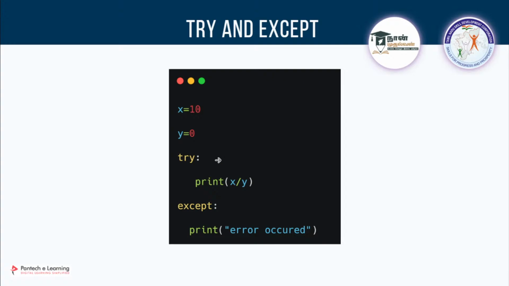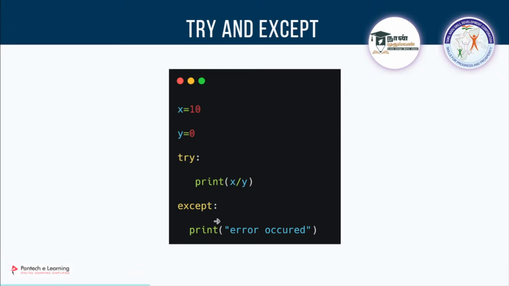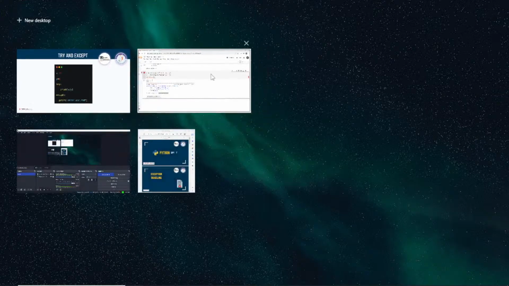Okay, if you get any error, then only it will go into except and tell you the output, so that the code will run properly. The code will run properly and smoothly and you won't be getting any error there. So that's what the use of this try and except is. So can we try to add this there?